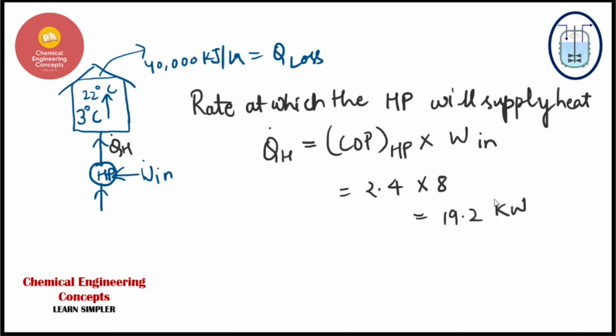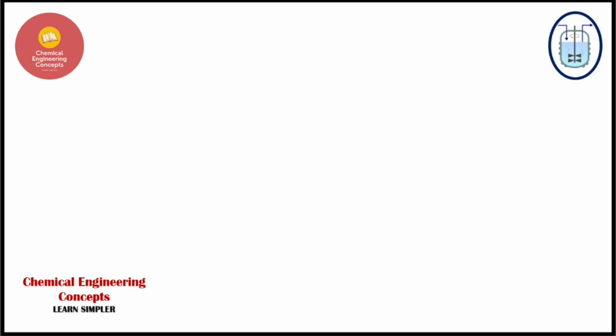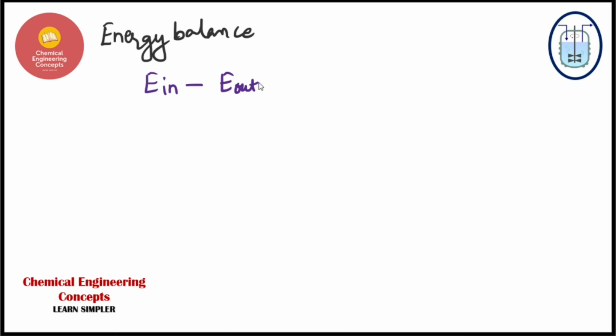We will take the house as a closed system and apply the energy balance, a simple steady state energy balance. It will be the energy input minus the energy output, which must be equal to the change in the energy of the system. This is the basic energy balance which we generally use.